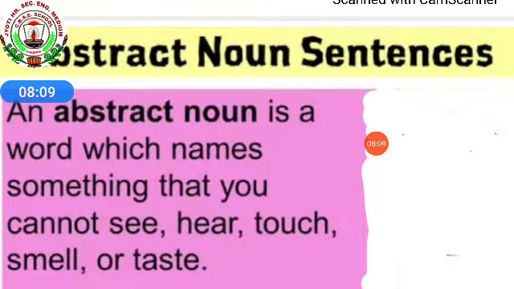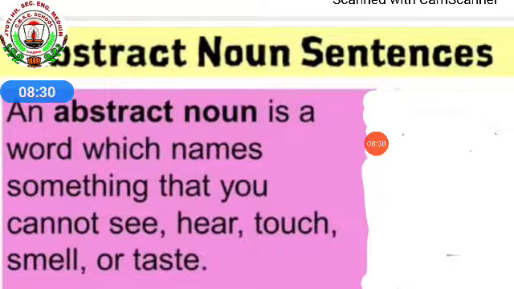An abstract noun is a word which names something that you cannot see, hear, touch, smell, or taste. In the abstract noun, the things which will come under it, you cannot see, you cannot hear, you cannot touch, you cannot smell, you cannot taste.